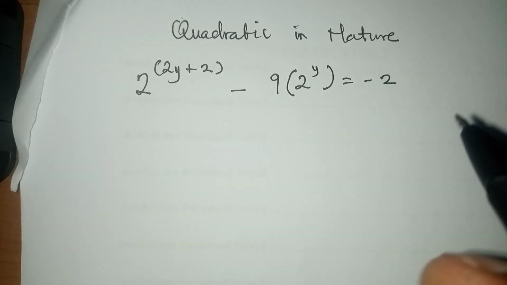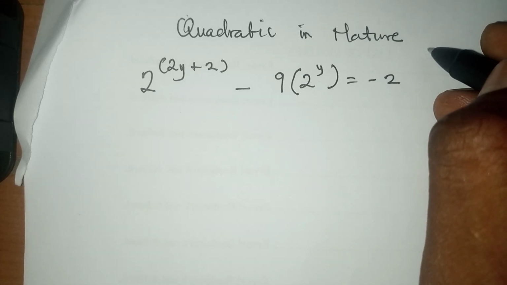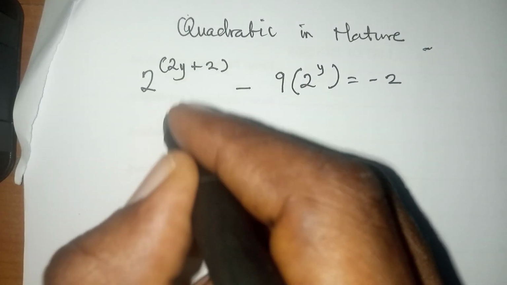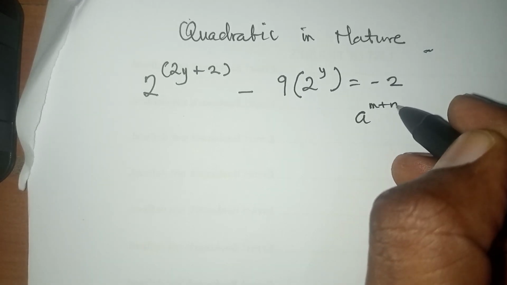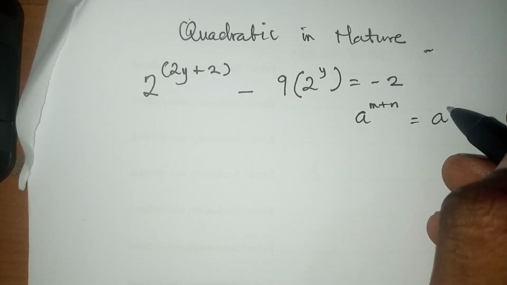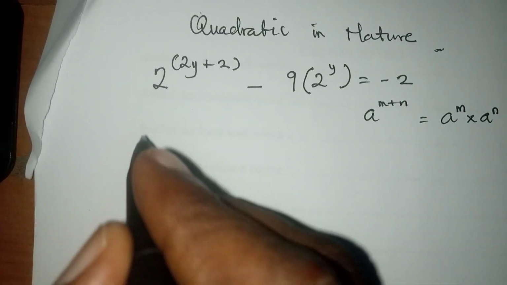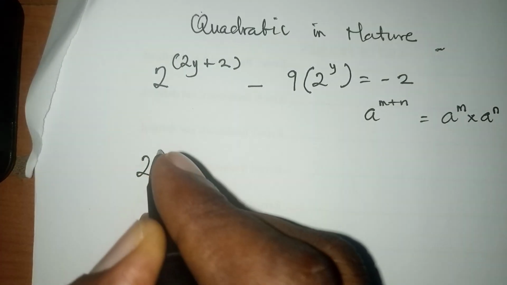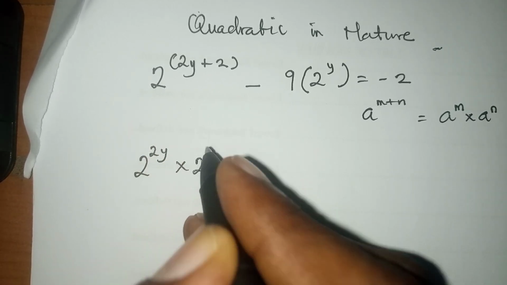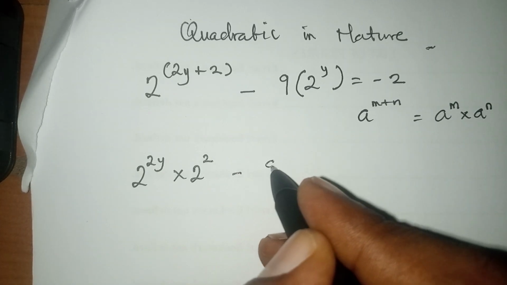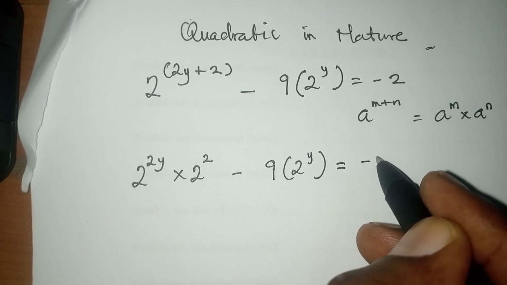All right. So let's try and simplify, because if you remember indices, when we have a raised to power m plus n, it is the same thing as a raised to power m times a raised to power n. Now we'll apply this to this. So this will be 2 raised to power 2y times 2 raised to power 2. Then minus 9 into 2 raised to power y equals to minus 2.